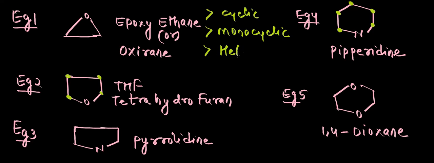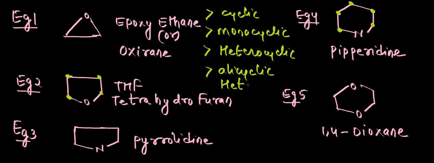So what kind of cyclic compound is this? This is a heterocyclic compound, and all these heterocyclic compounds have properties similar to what? Aliphatic compounds. So these are called alicyclic heterocyclic compounds, because properties are similar to aliphatic compounds.